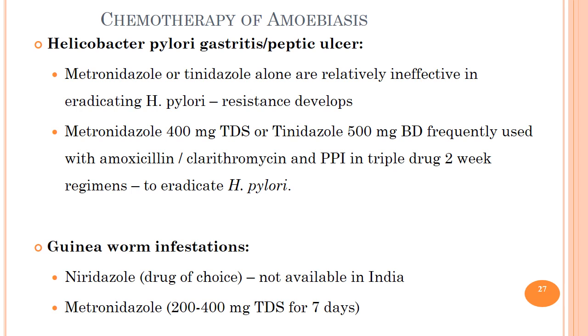Then guinea worm infestation. Niridazole is considered to be the drug of choice, but as it is not available in India, metronidazole is used. A 7-day course with 200 to 400 mg TDS produces symptomatic relief. The local reaction of the worm may be suppressed by its anti-inflammatory action, and the extraction of the worm is facilitated.